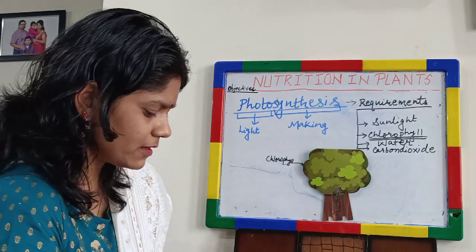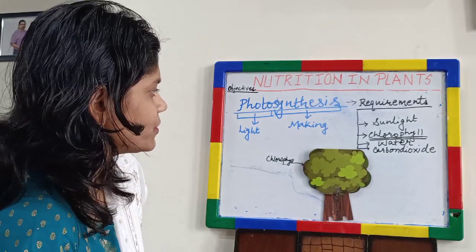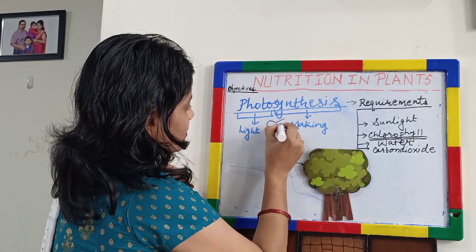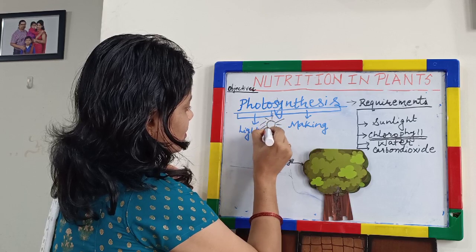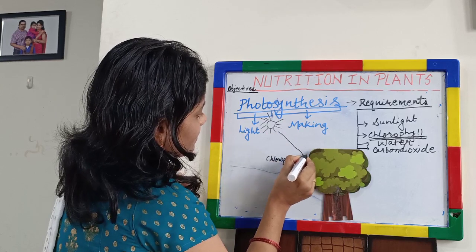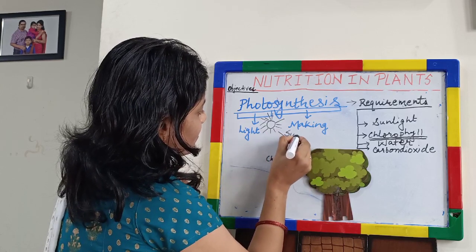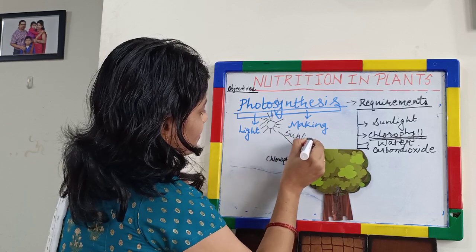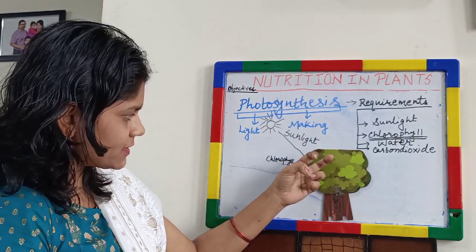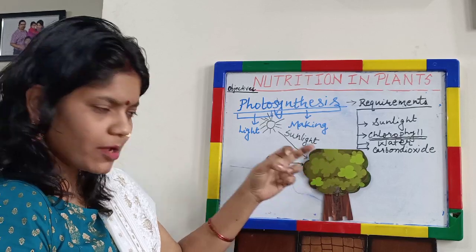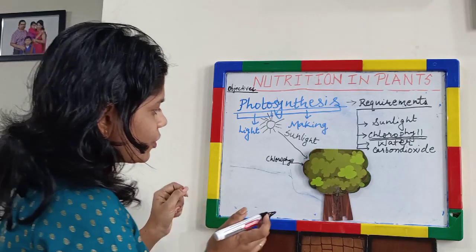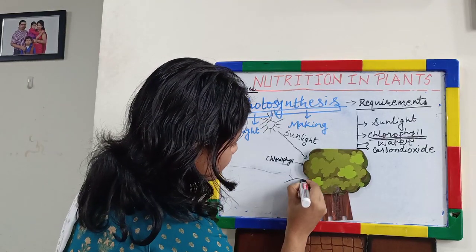Okay, so chlorophyll is there. What else is needed to perform photosynthesis? Of course, they need sunlight. So this is the sunlight. Okay, sunlight they are getting from the sun. Chlorophyll is already present in the leaves. What else? Carbon dioxide. From where do they get the carbon dioxide? Of course, from the atmosphere. So from the atmosphere they get the carbon dioxide.